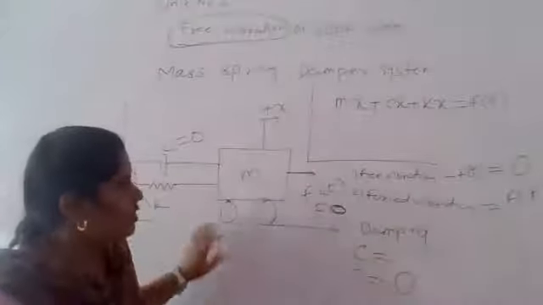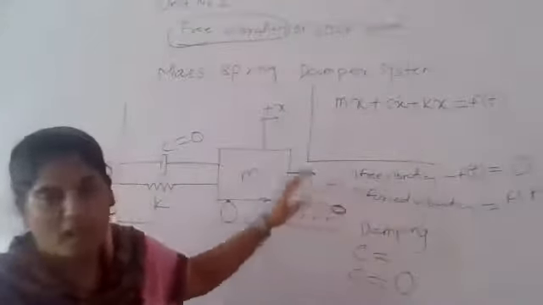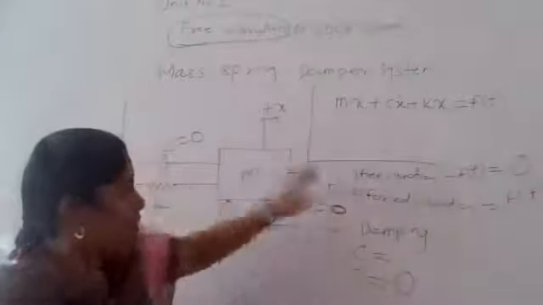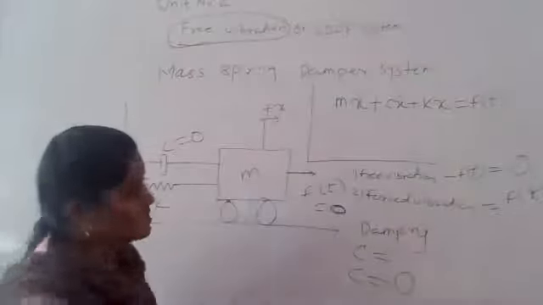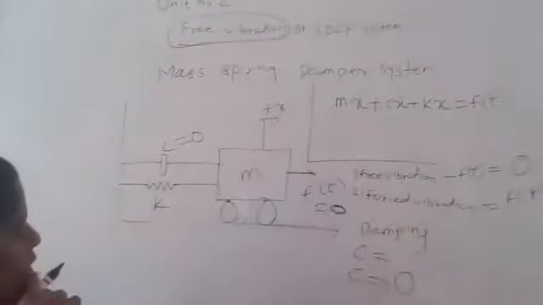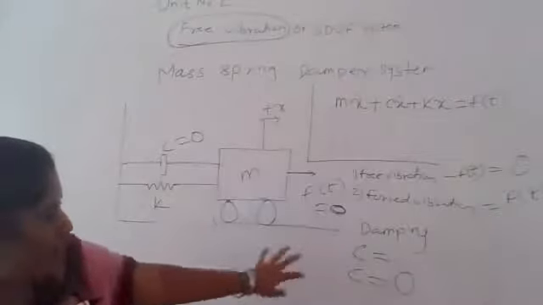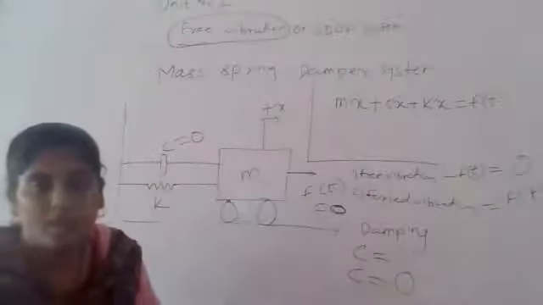Understood? These parameters we have to see in this unit number two, with respect to f of t and with respect to the c parameter. In this unit, both these parameters are very important. All these details are written here. Draw this diagram in your notebook with respect to free vibrations, forced vibration, damping and undamping.